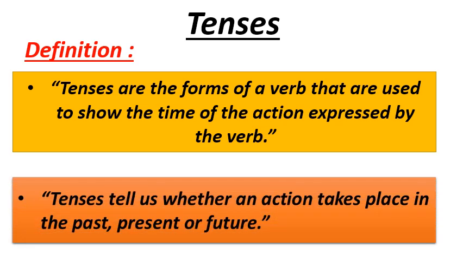Tenses tell us whether an action takes place in the past, present or future. Or in simple way, we can say that tense is a form of a verb which denotes the time of an action and its degree of completeness.